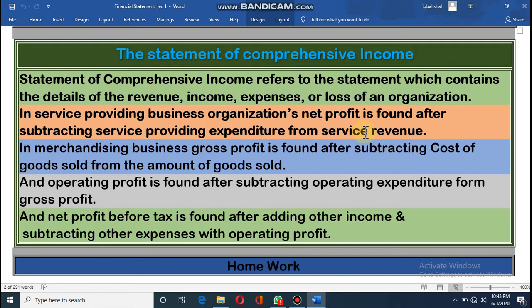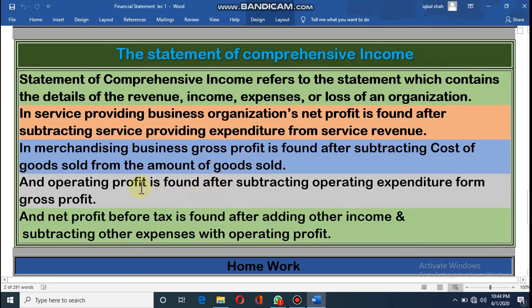But when you do accounting for a merchandising business, to find out net profit you have to follow three steps. First step, you will find out gross profit. Second step, you will find out operating profit. And third step, you will find out net profit before tax. So for the first step, at first you have to find out net sales, then cost of goods sold. Cost of goods sold will be subtracted from net sales, then you will find out the gross profit.